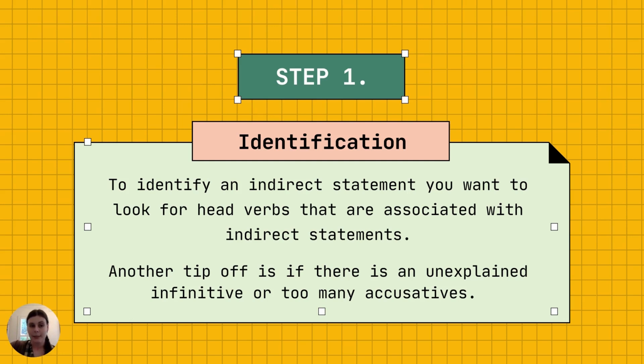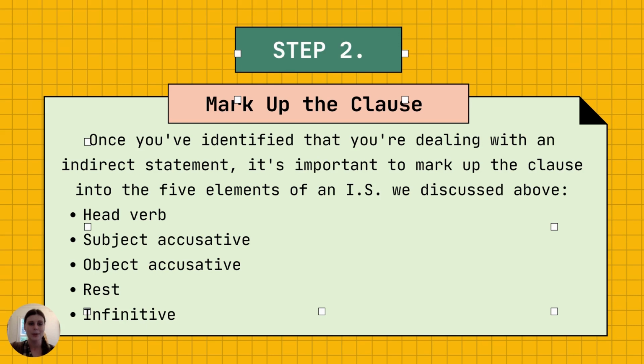In which case, maybe you could think that, okay, maybe it's an indirect statement. I said that I was swimming, right? So if the infinitive doesn't make sense, or if there's just a lot of accusatives in a sentence in conjunction with an infinitive, then you might be looking at an indirect statement. But obviously, the first thing that you need to do is identify that that is indeed the type of subordinate clause that you're looking for.